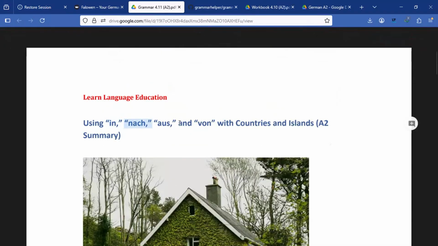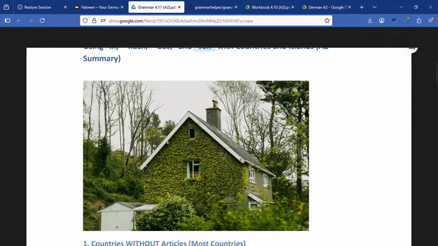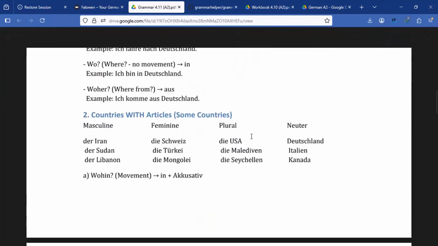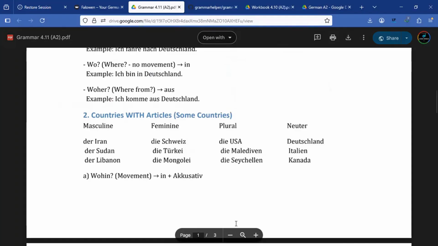in and nach and aus and von with countries and islands, right? So in German, they have countries with articles and countries with no articles, which in English we don't have anything like that, right? But in German, some of the countries are masculine, some are feminine, some are neuter, and some are plural.